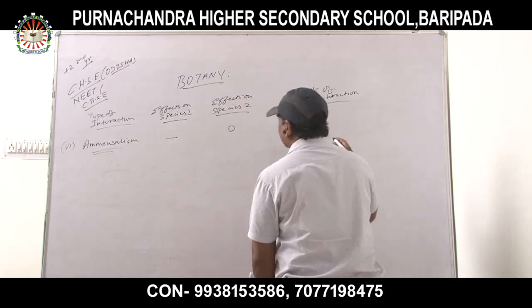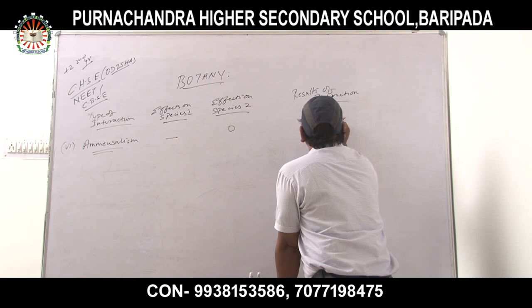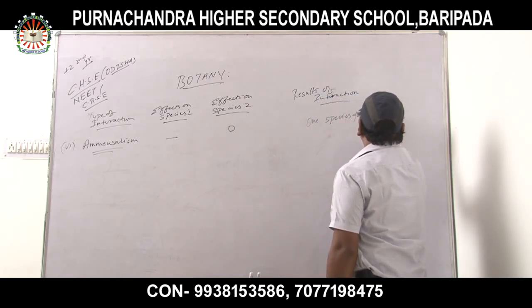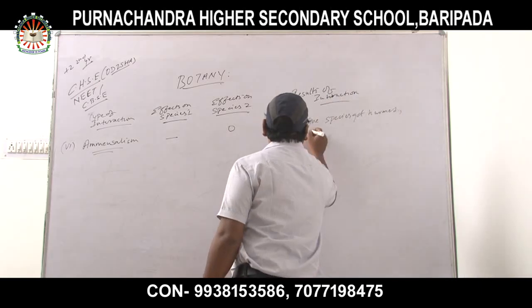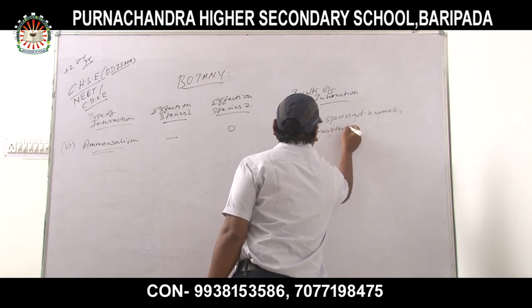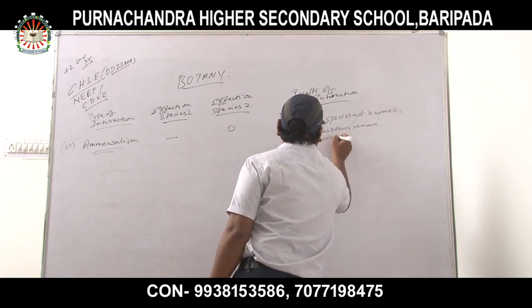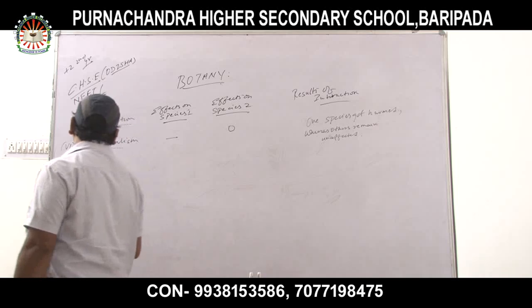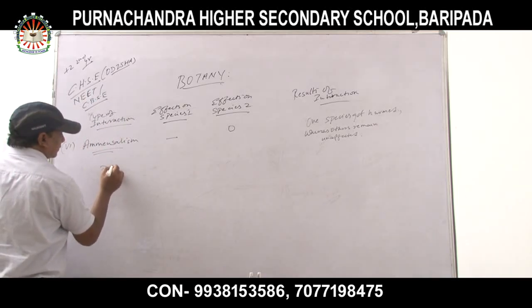Here one species gets harmed, whereas the other remains unaffected. The best example of amensalism is the interaction of penicillin.